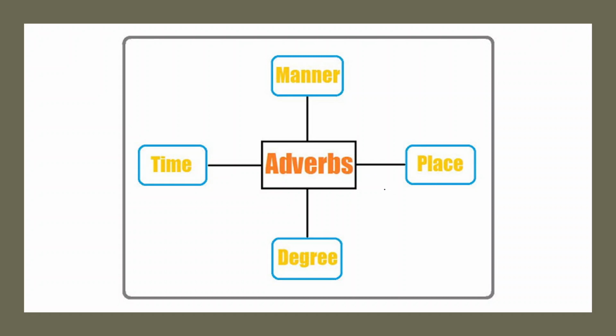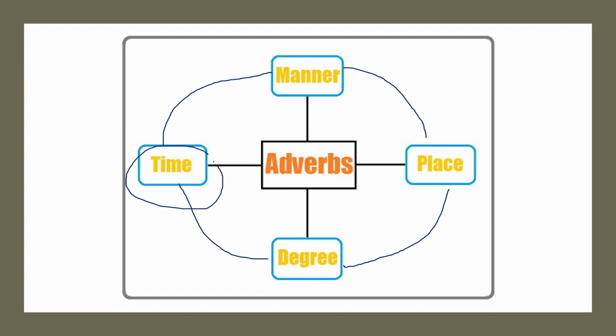There are other adverbs, children. When you go to higher classes, you will learn about them, like adverb of purpose, interrogative adverbs. But as of now, as you are at beginner level, I am introducing only these 4 types: adverb of time, adverb of manner, adverb of place, and adverb of degree.